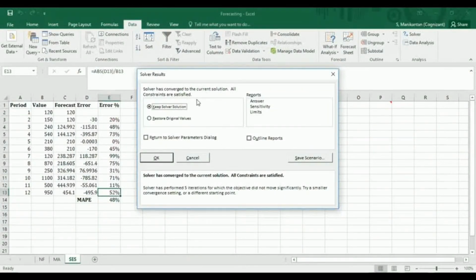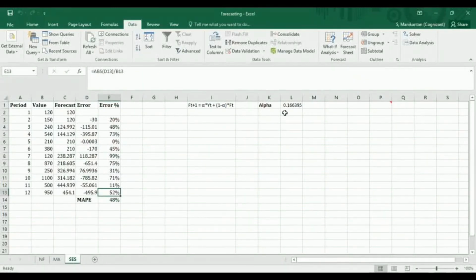Solver has converged to current solution. All constraints are satisfied. So what we do, we'll keep the Solver solution and see how it looks. I'll say OK. Okay, so you can see this is the best value of alpha. 0.166395 provides the least MAPE. So this is the best possible outcome on using single exponential smoothing method.